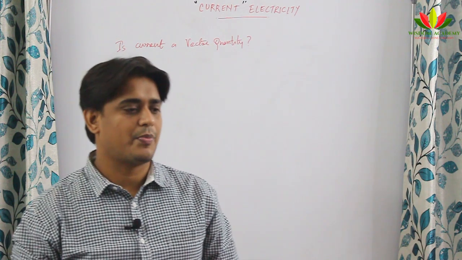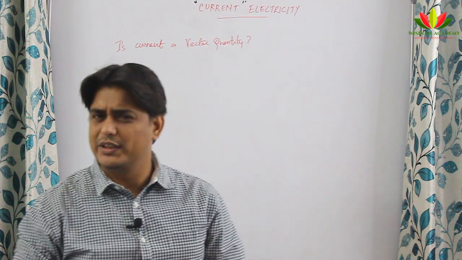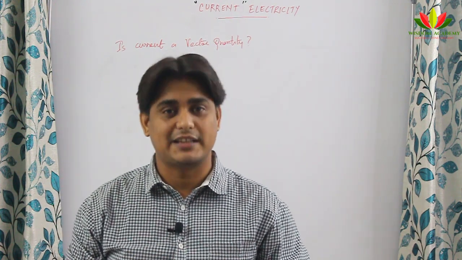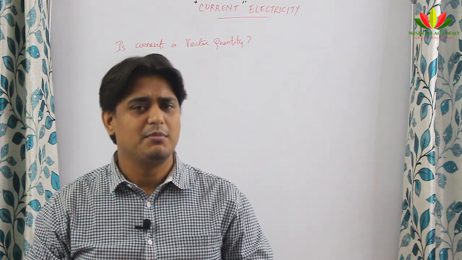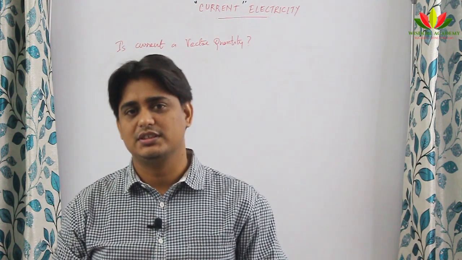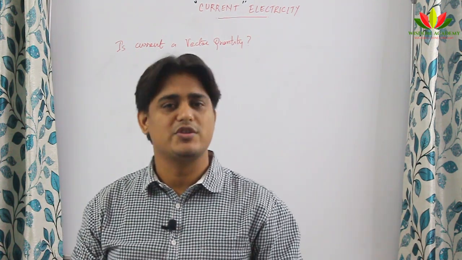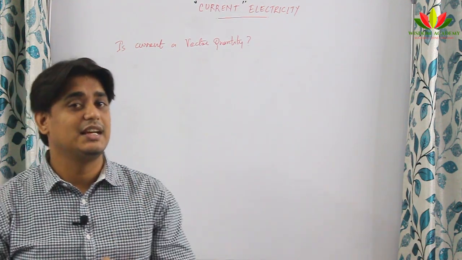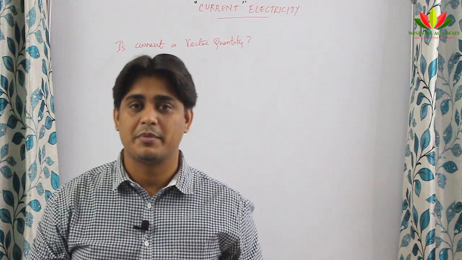So if I ask you now whether current is a scalar quantity or vector quantity, most of you will say it is a vector quantity. Why will you say it is a vector quantity? Because it has a magnitude and it has a direction. But is it a vector quantity? No, it is not a vector quantity. Because when I taught you about vectors in 11th class, I gave you the definition of vector.